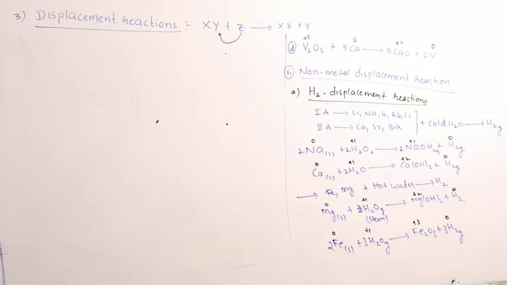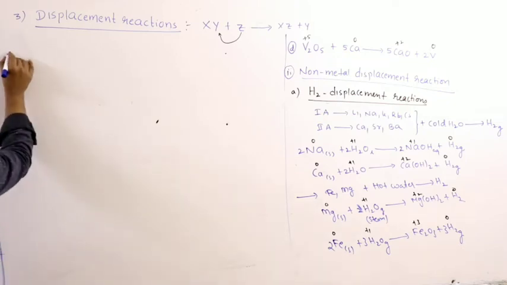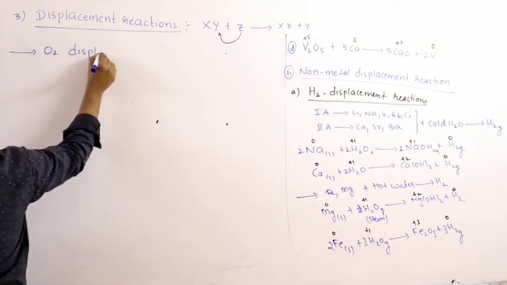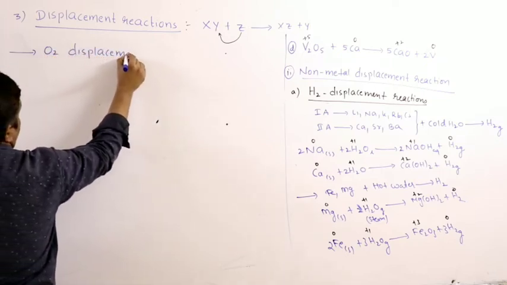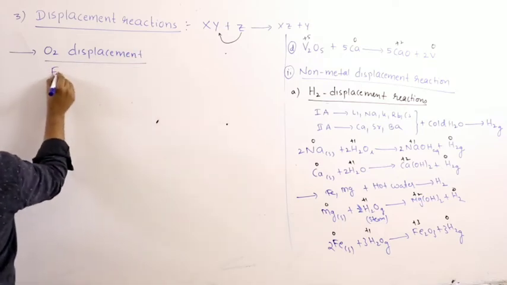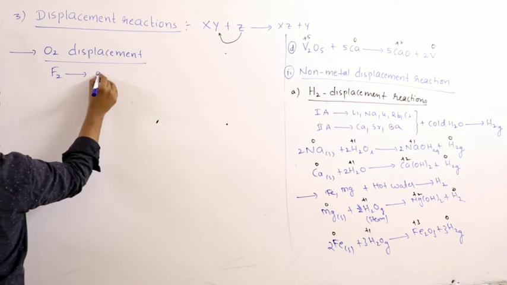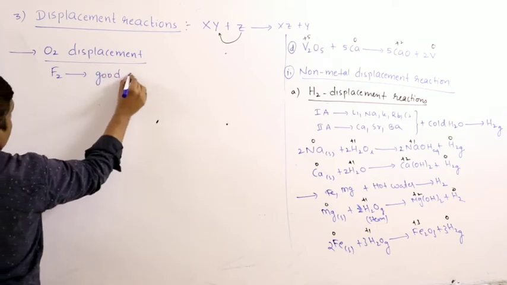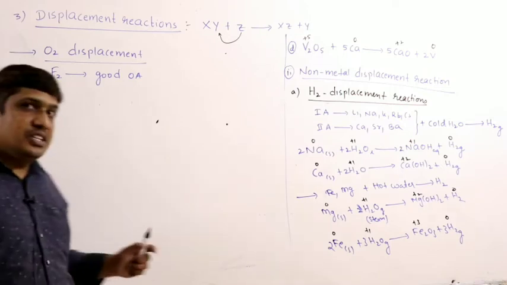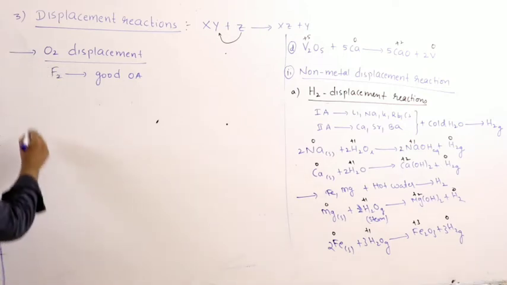Now, oxygen displacement reactions. Fluorine is a strong oxidizing agent, so strong that it can release oxygen from water.